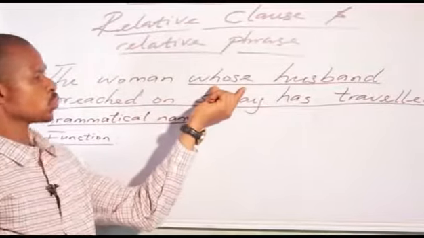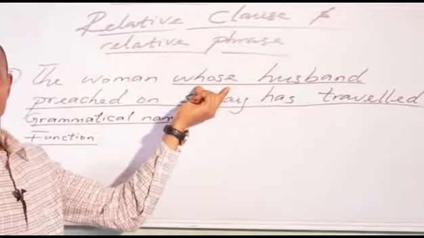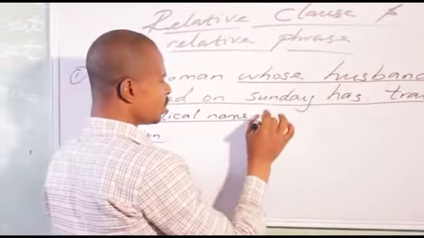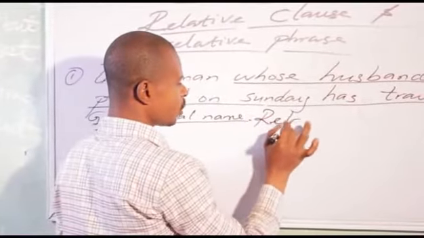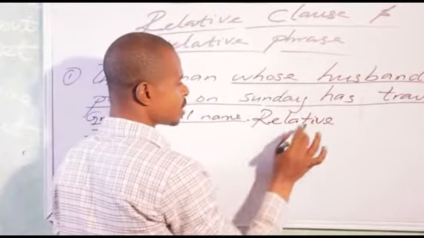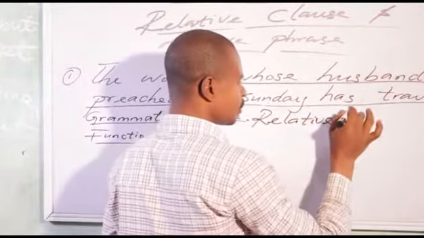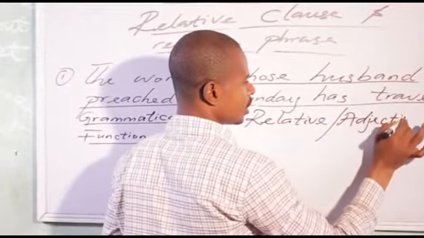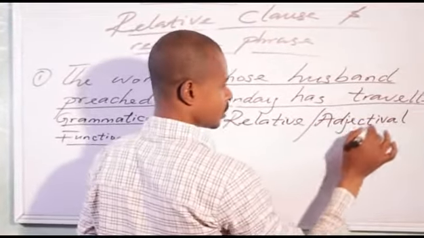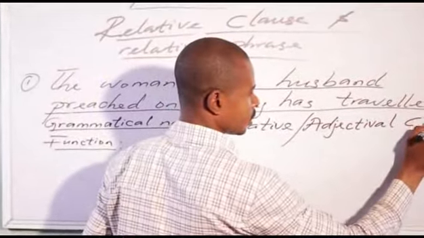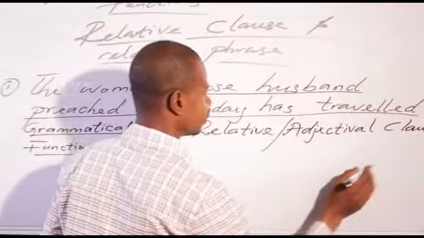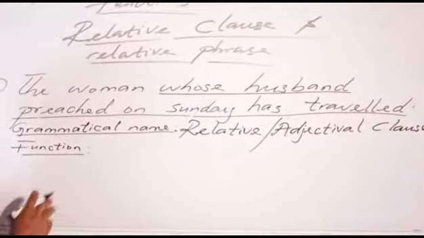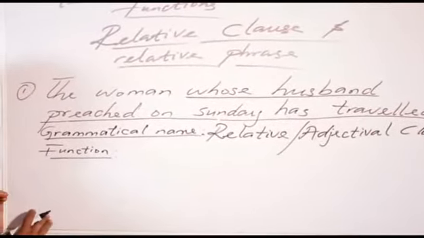Then because we have whose here, make it what? Make it relative or adjectival clause. So the grammatical name is relative clause. Don't forget, I told you that relative is the same as adjectival. Say relative clause or adjectival clause. It is a clause. Good. Now, let us look at the function.